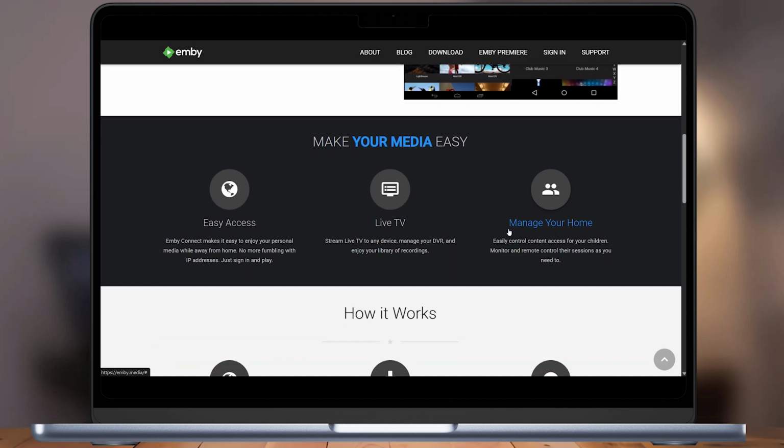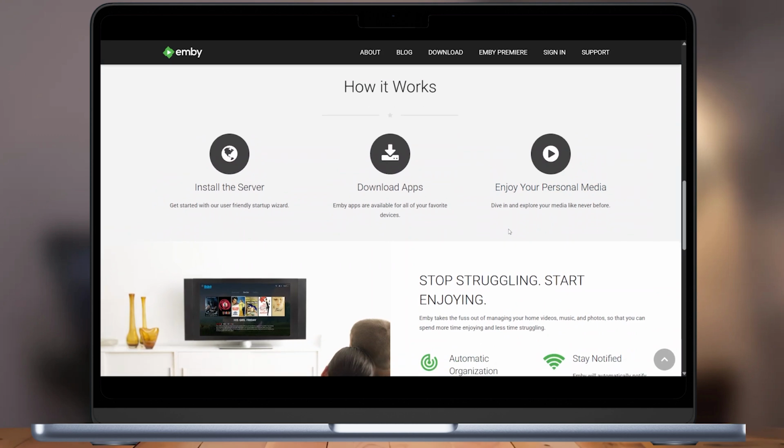Emby supports user profiles, parental controls, and individual watch histories, so everyone in your household can have their own personalized experience. Emby can transcode media on the fly, meaning it adjusts the file format and quality to match the device you're streaming to, which helps reduce buffering. The core server and basic streaming features are free, but some advanced features, such as offline downloads, cloud sync, and mobile app streaming require a paid Emby Premier subscription.